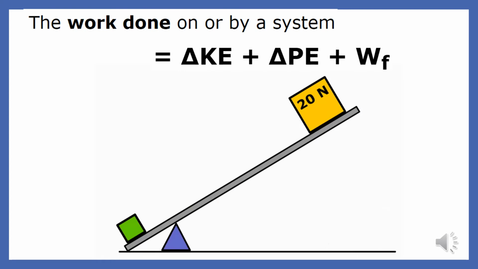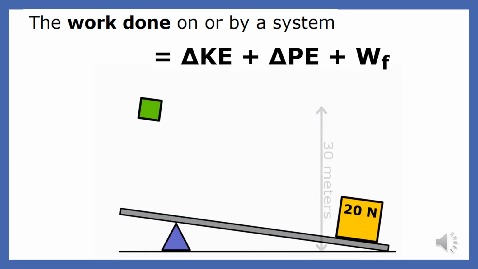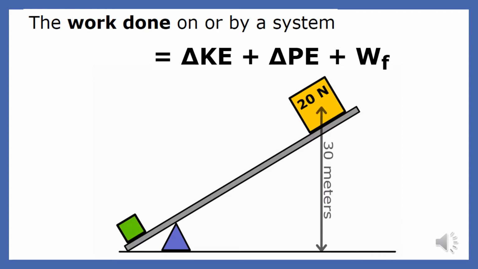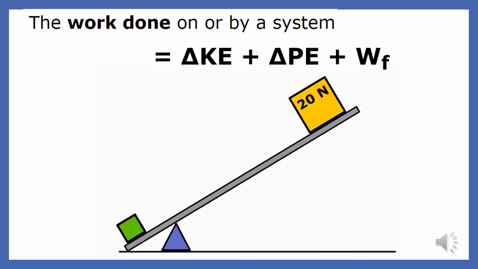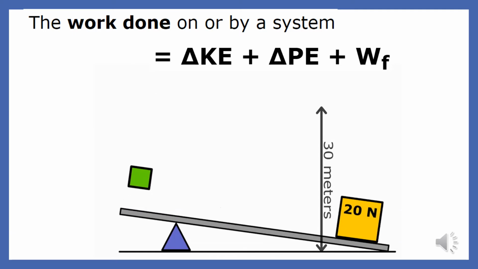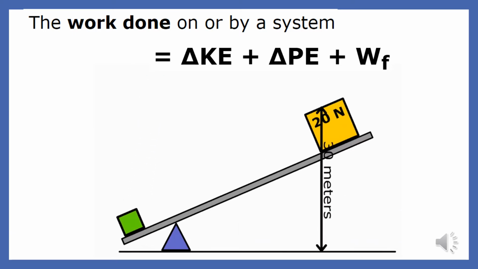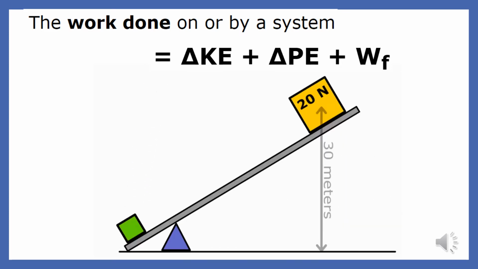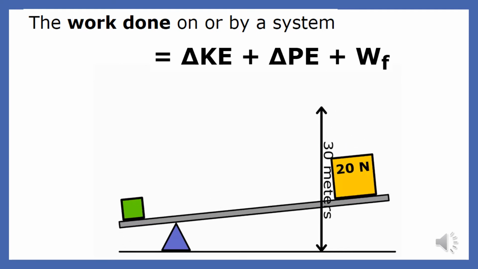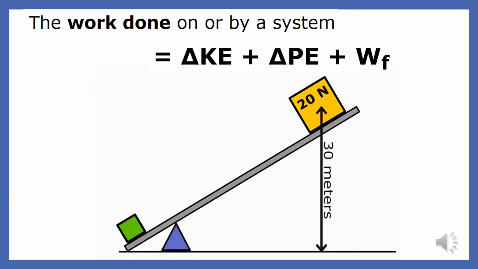The work done on or by a system equals the change in kinetic energy plus the change in potential energy plus the work against friction. The system in the law of conservation of energy simply refers to the object upon which we are focusing. Let's make the green box in this animation our system. Since the kinetic and potential energy of the green box is increasing, we know that work is being done on it. The increase in kinetic energy and potential energy of the green box is exactly equal to the work done on it by the yellow box.